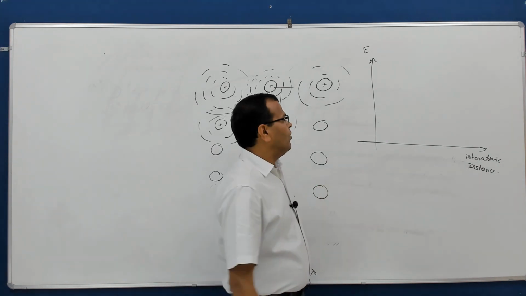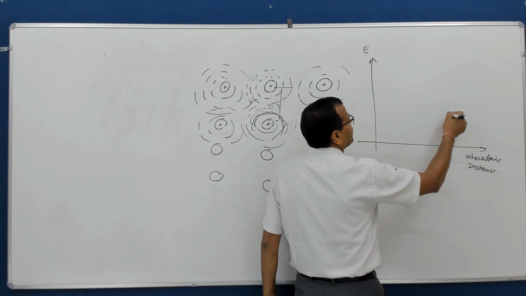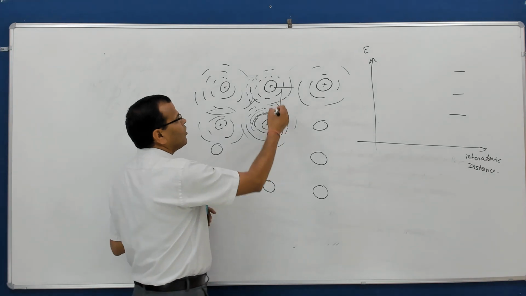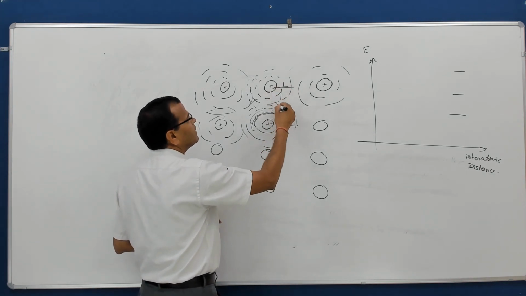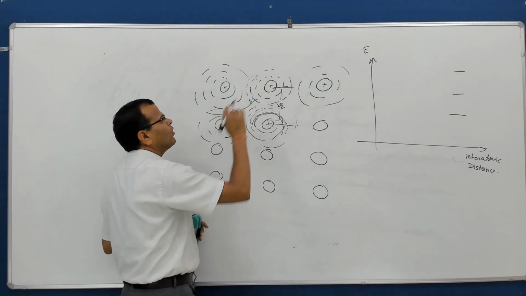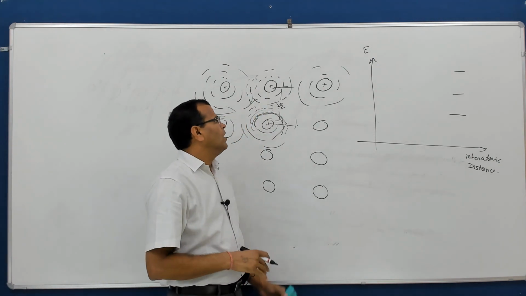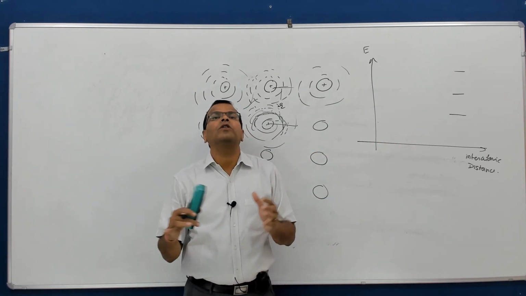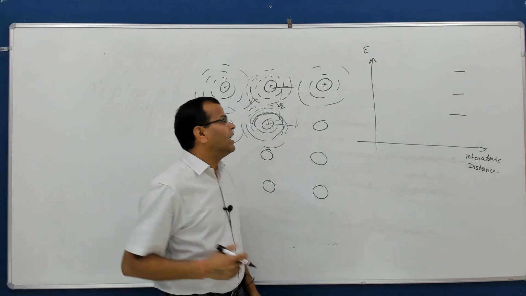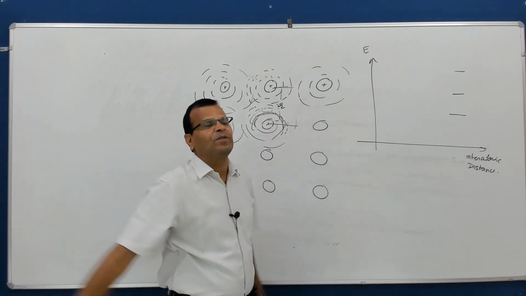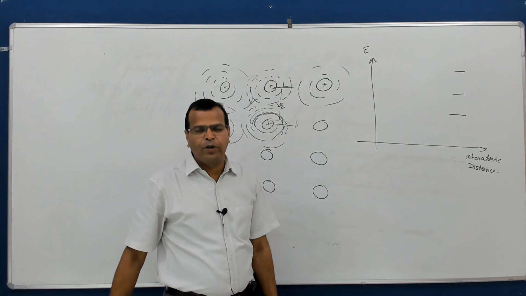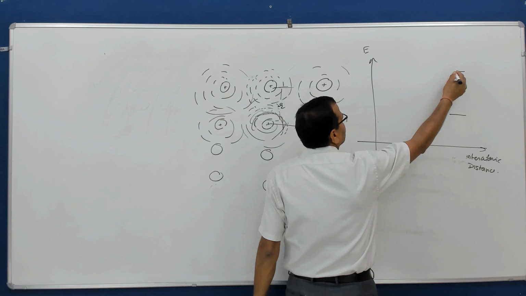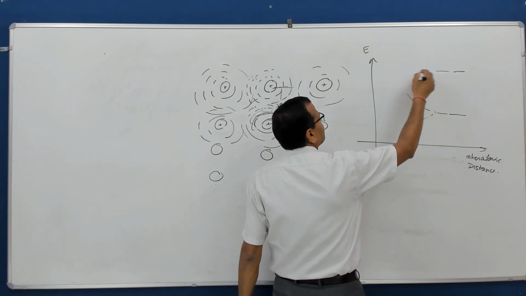You can see, when the interatomic distance is large, there were discrete energy levels like this. But what is interatomic distance? The distance between the centers or nuclei of the two atoms. So when you start reducing this distance, when you are bringing the atoms closer to each other to form the crystalline solid, you don't have the discrete energy level, rather these energy levels start splitting like this.